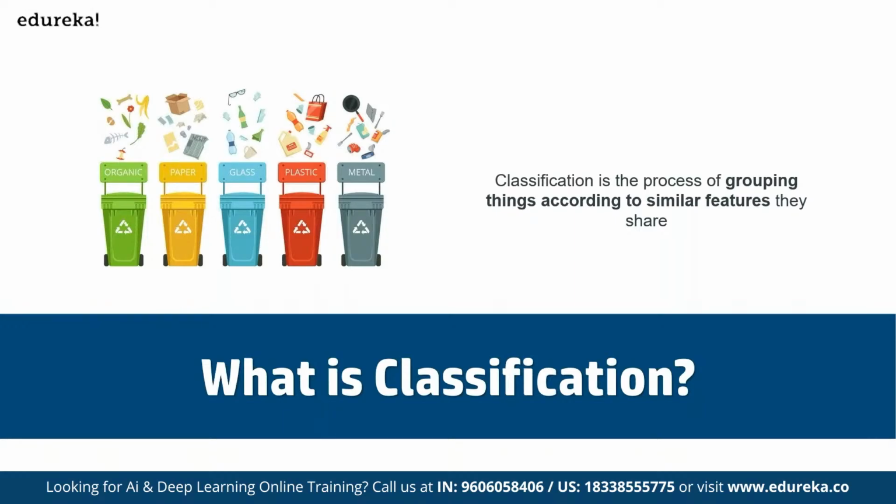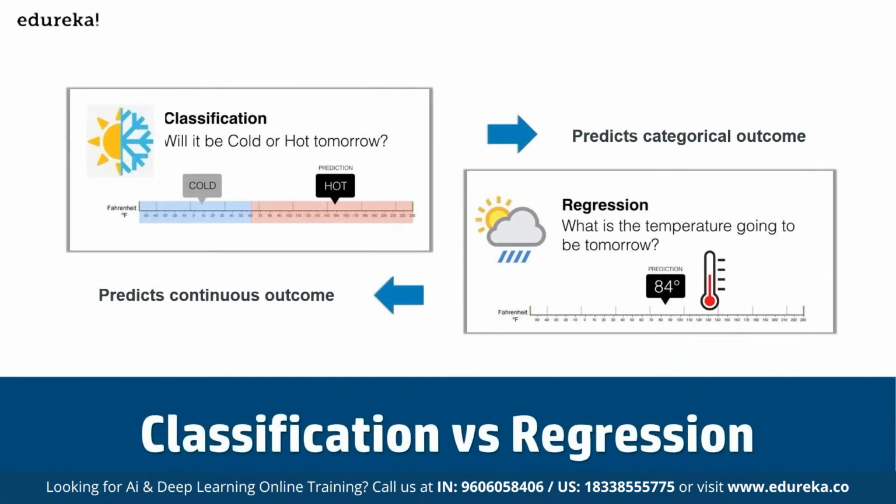Let's say we want to classify our emails into two different groups, spam and non-spam emails. For this kind of problem, where we have to assign an input data point into different classes, we can make use of classification algorithms. In terms of algorithms itself, we have two different types: binary and multiclass classification.